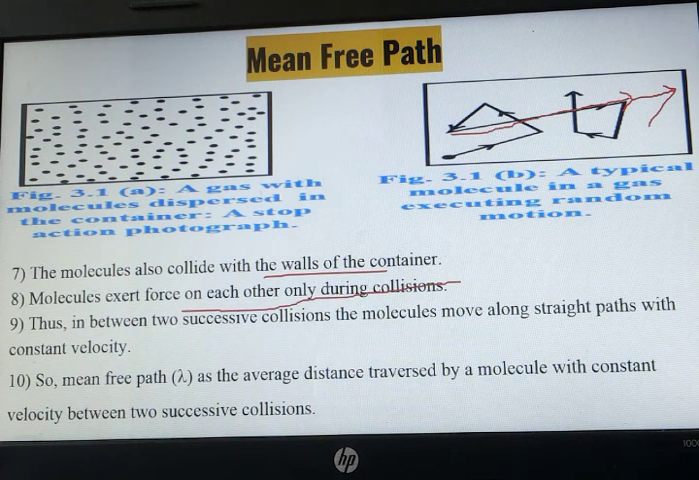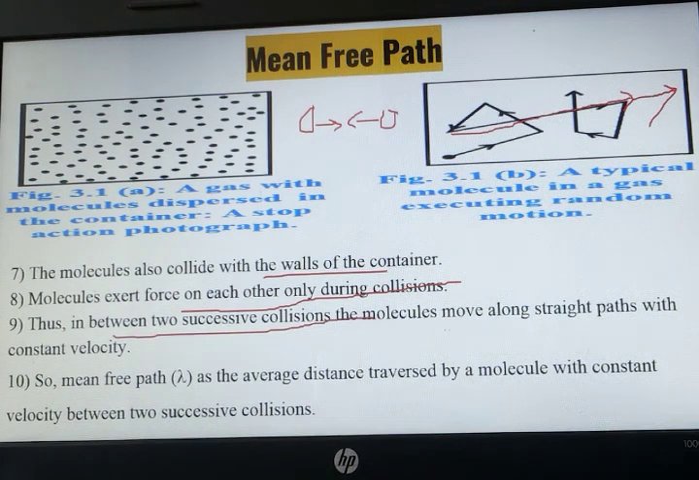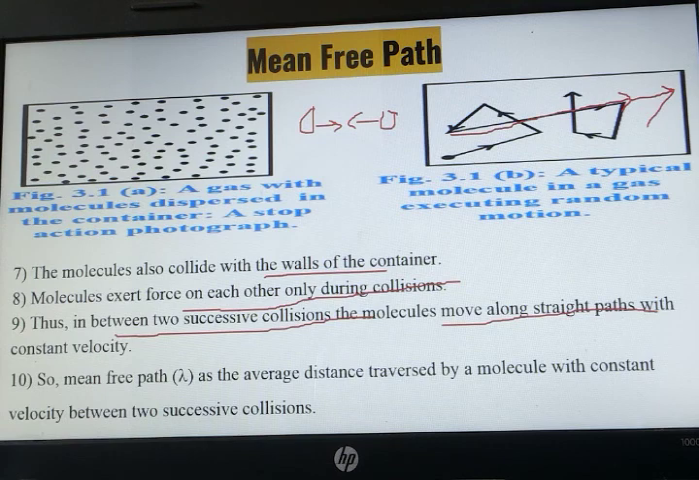Each molecule will exert force on the other. This molecule will exert force in this direction, and that molecule will exert force in that direction. So both molecules exert force on each other only during collision. Thus, in between two successive collisions, the molecules move in a straight line path with a constant velocity.